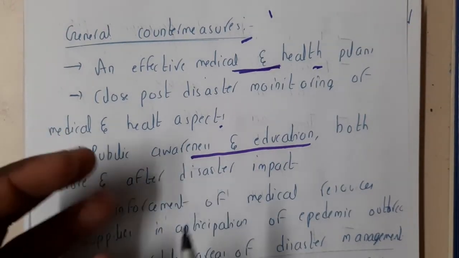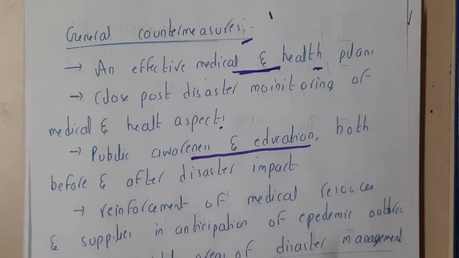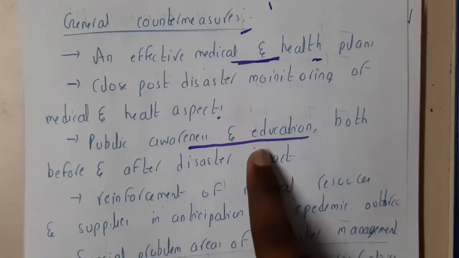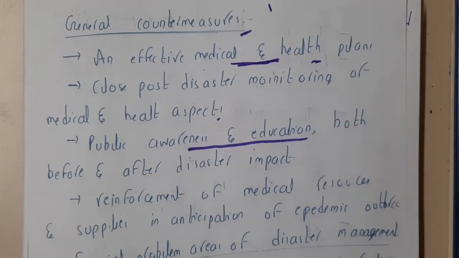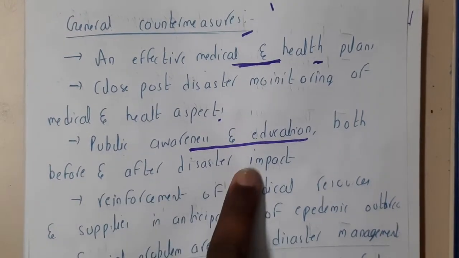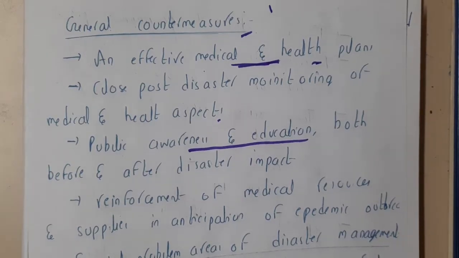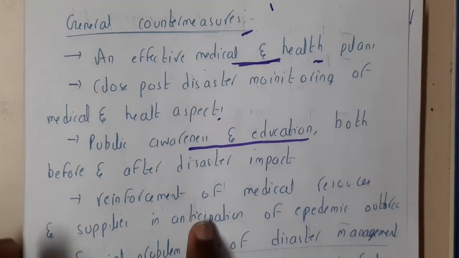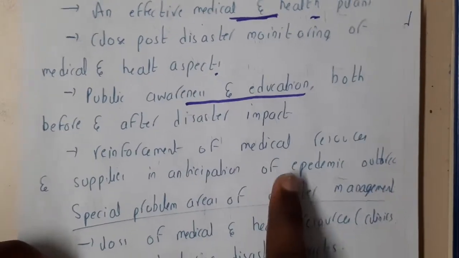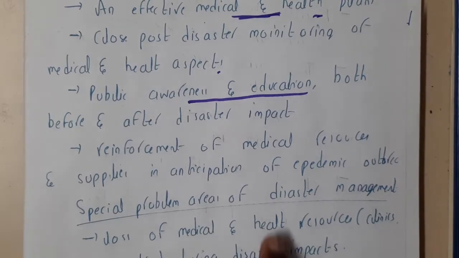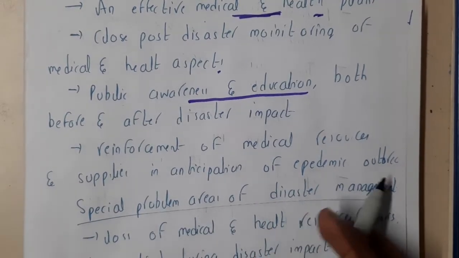If it is spreading from one person to another, it should be known to the public, else that could spread without even being noticed by the public, right? So public awareness and education should be given properly both before and after a disaster. Before the disaster, how it is going to happen, and after the disaster, what will be the side effects of it, like that. Okay, similarly, reinforcement of medical resources and supplies in anticipation of an epidemic.